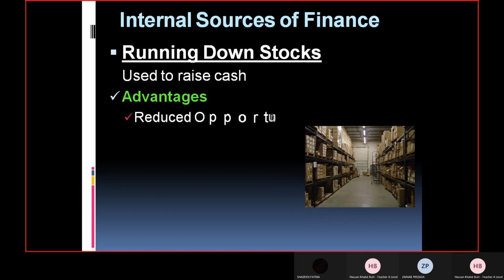So advantages. Reduced opportunity cost. Again, you know about it. Zainab, now can you explain that point? How does it reduce opportunity cost? Zainab, no idea?